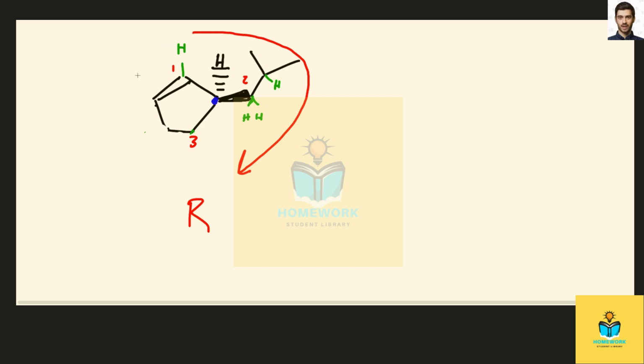So that's lucky. I mean, if I had drawn the other one, it would have come up S, and so we just would have had to swap the wedge and the dash. Like if I wanted to make the S version of this, if I swapped the hydrogen to a wedge and the carbon chain to a dash, that would be the S version, because anytime you swap any 2 substituents and leave the other substituents the same, it'll swap the stereochemistry one for the other. Okay, that's it.